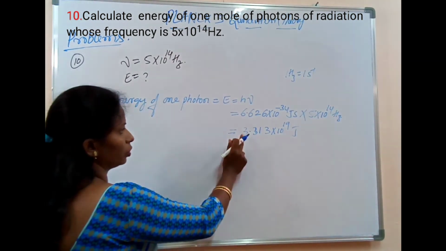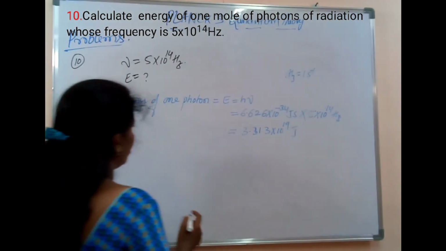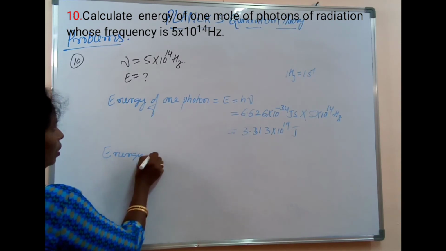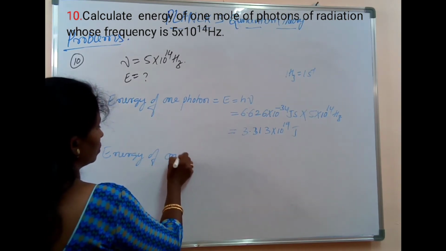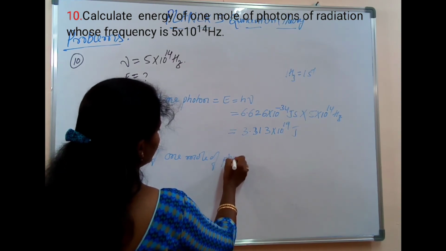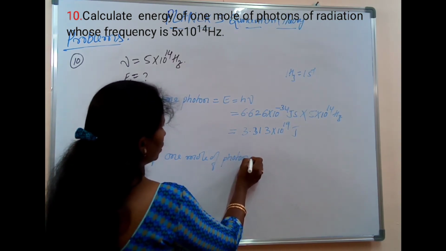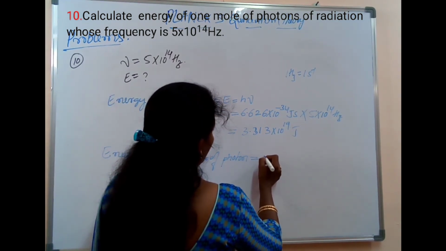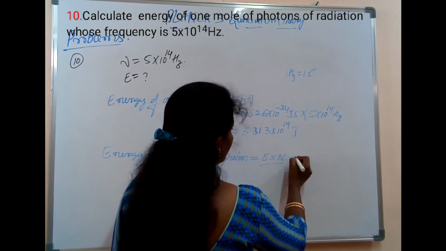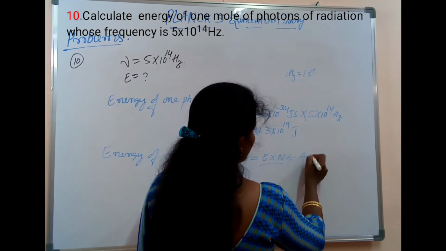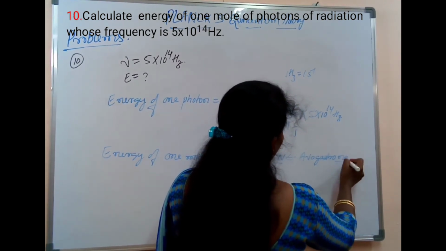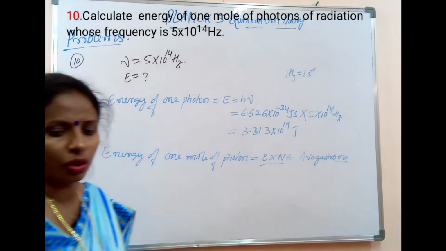This will be equal to 3.313 into 10 to the power of minus 19 joule. Then the energy of 1 mole of photons is equal to E into N, where N is the Avogadro number.